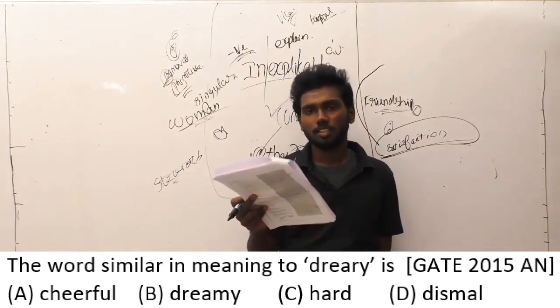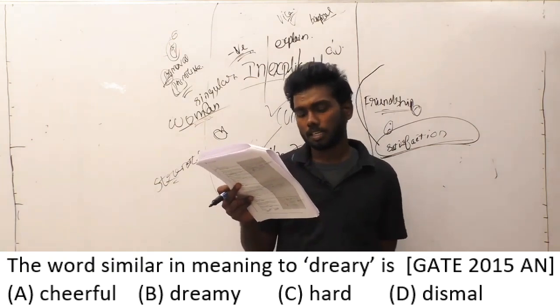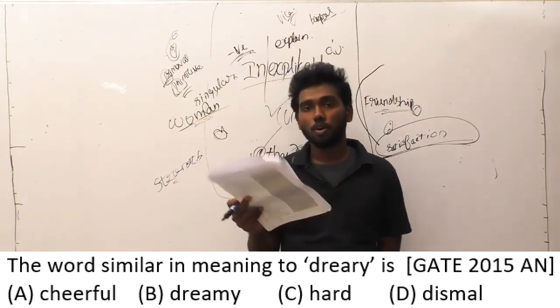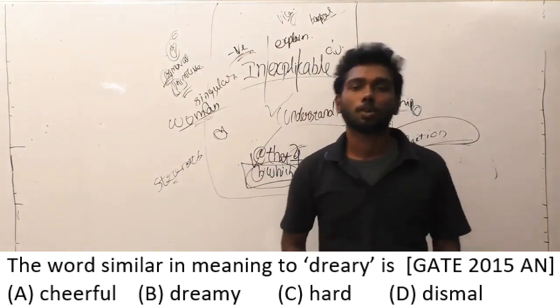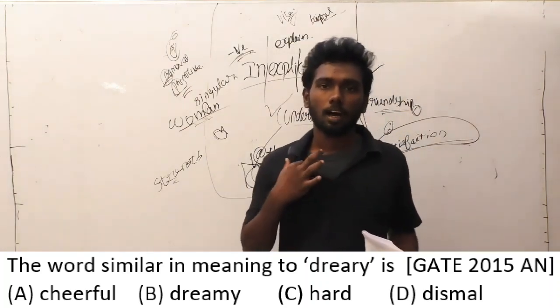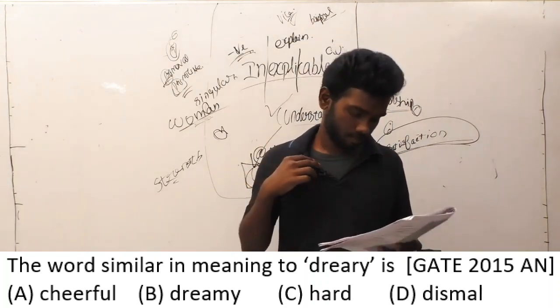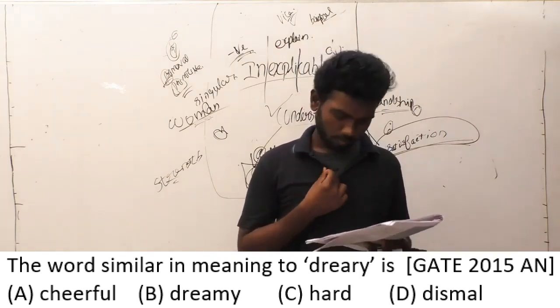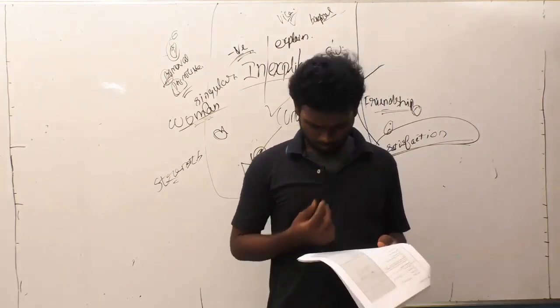There is nothing to do with dull and hard. And option D is dismal. Even if you don't know the meaning of the fourth option, dismal, the first 3 options clearly don't match the meaning dull or depressing. So option D is the answer.